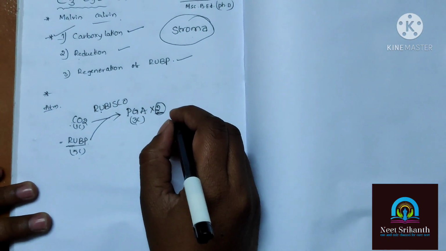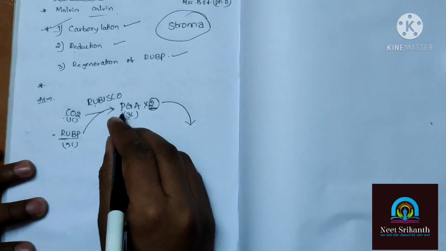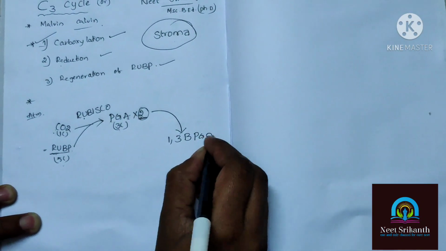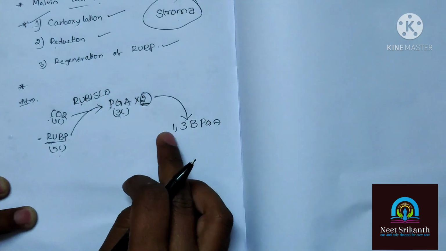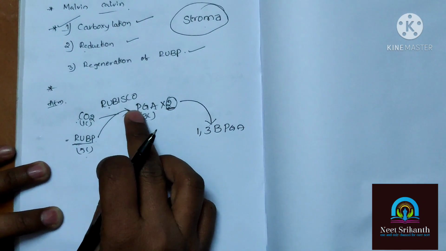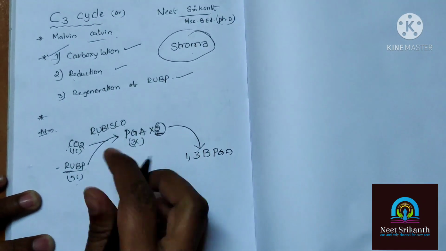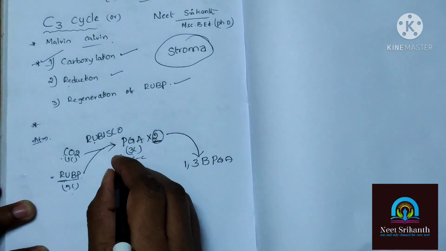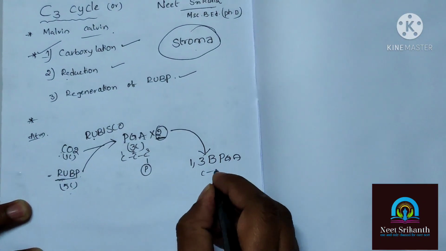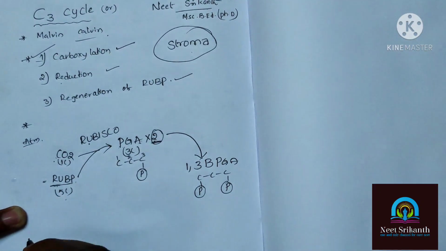We have 2 types of reduction reactions in the Calvin cycle. In the first reaction, the PGA is turned into 1,3 bisphosphoglyceric acid. So what is the difference between phosphoglyceric acid and 1,3 bisphosphoglyceric acid? Only one phosphate. You can observe the phosphoglyceric acid. Here 3 carbons are there. The third carbon is having phosphate. Here also 3 carbons are there. First carbon is having phosphate. Third carbon also has phosphate.